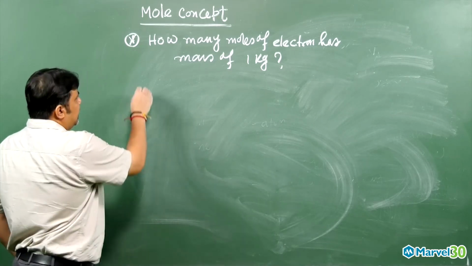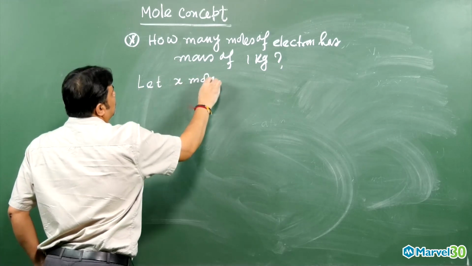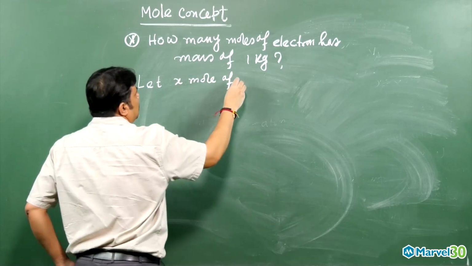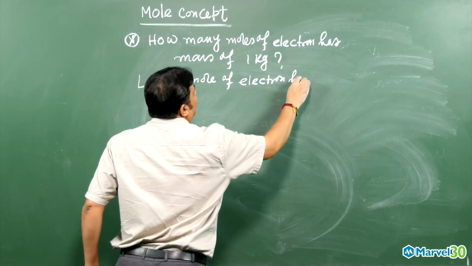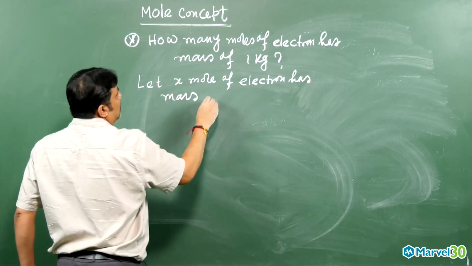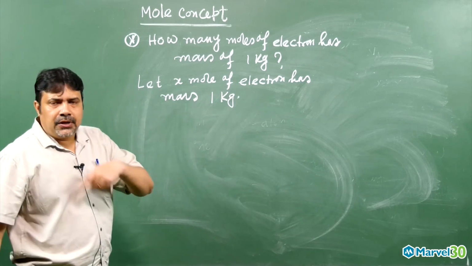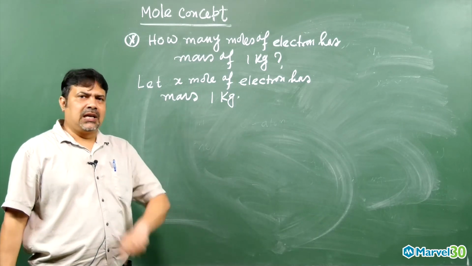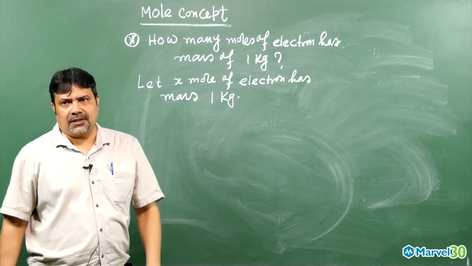I am telling you, let x mole of electron have a mass of 1 kg. Already from the mole concept we came to know 1 mole of anything in this world contains Avogadro number of that substance.